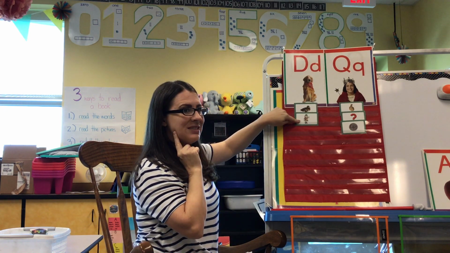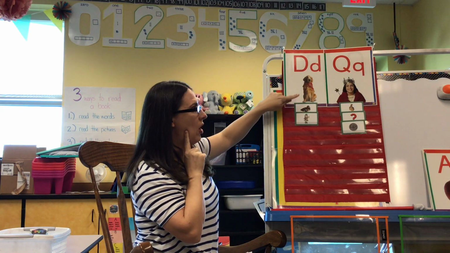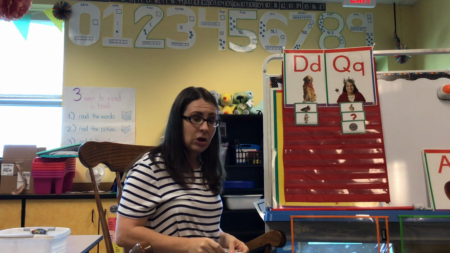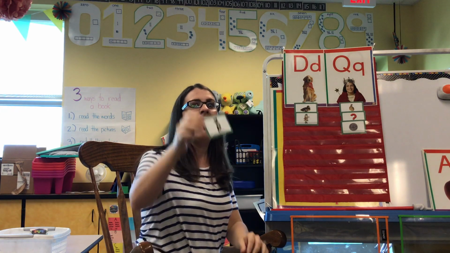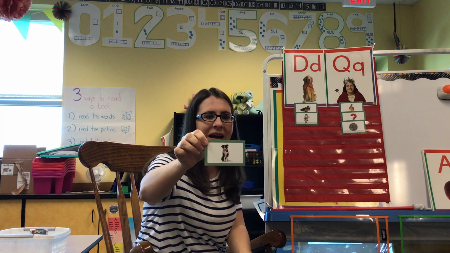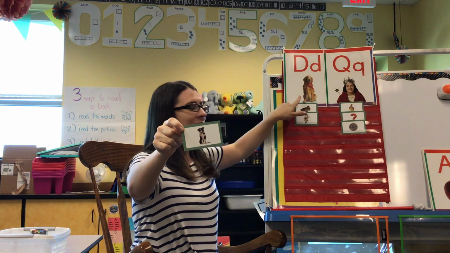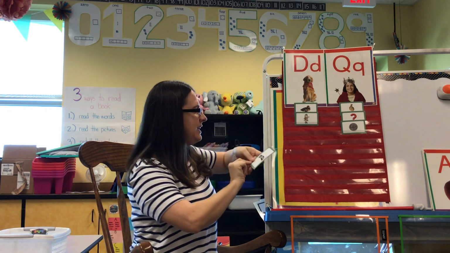Do you hear how they all sound the same at the beginning? Dog, duck, and doll. Let's see what else we have. I've got 4 more cards here. The next one is a dog. You know where that goes. Listen. Dog. You're right. It's going to go with the other dog for D.